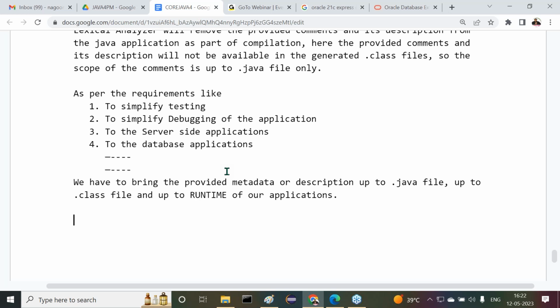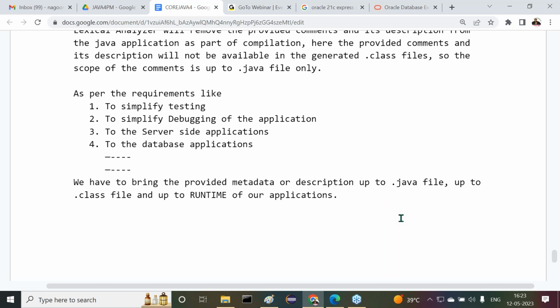Yes, sir. All of you get my point or not? What exactly is the point I'm telling there? As per the requirements, like to simplify testing, to simplify debugging, or for server side applications, or database applications, we have to bring the provided metadata or description up to the .java file, up to the .class file, and up to runtime of our applications.